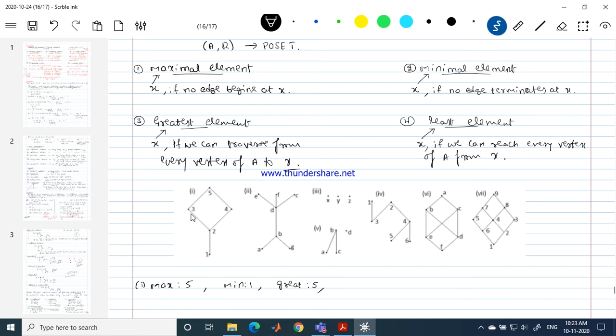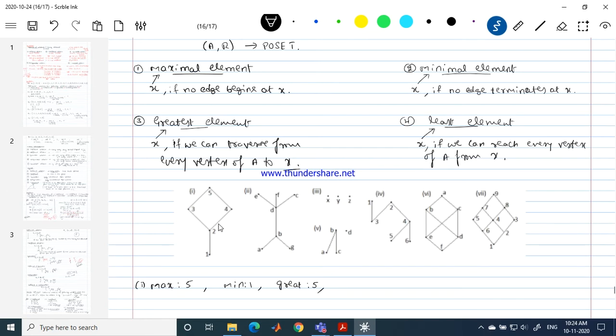Because if I say 3 is the greatest element, what am I expecting? I am expecting that there should be a relation from 4 to 3. Can we go from 4 to 3? It is just impossible. To go from 4 to 3, I need to traverse in the opposite direction. I cannot read the graph from top to bottom; I should always go from bottom to top.